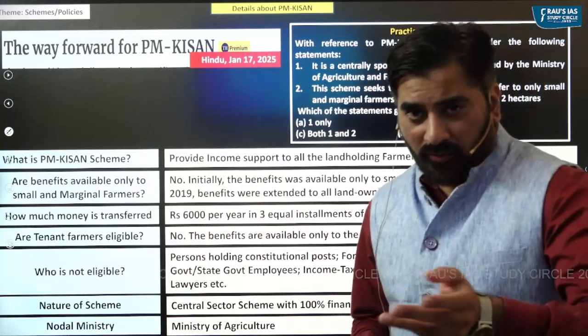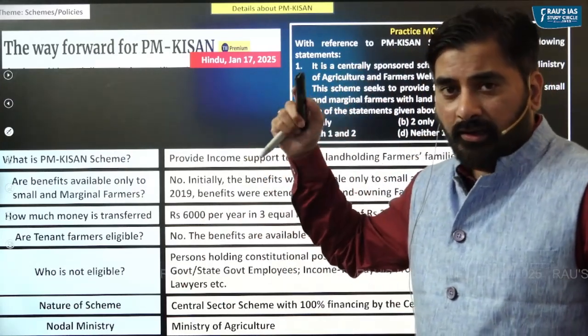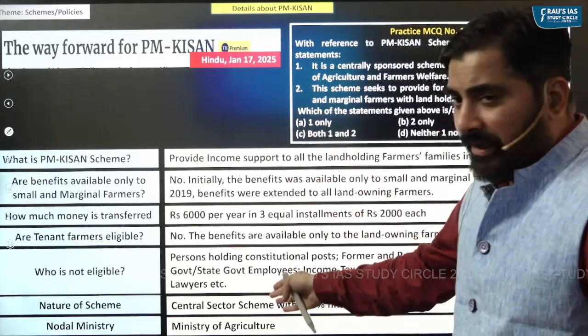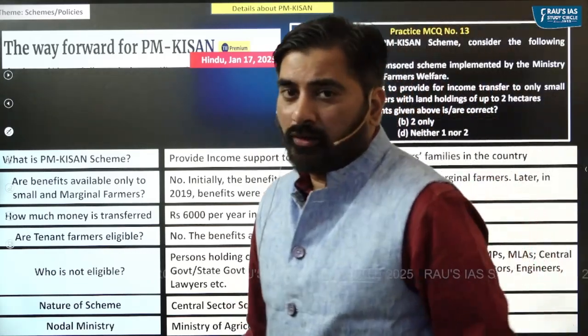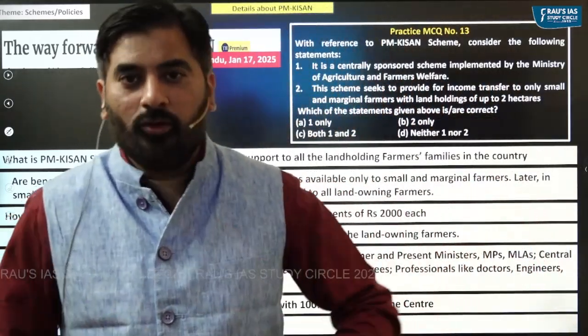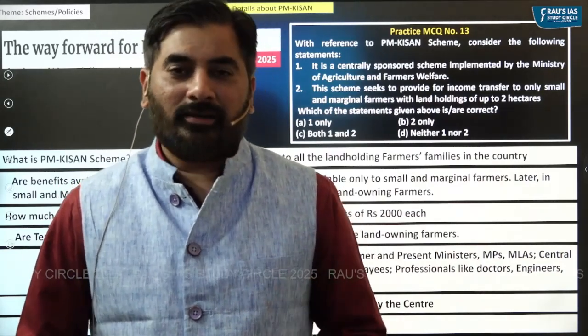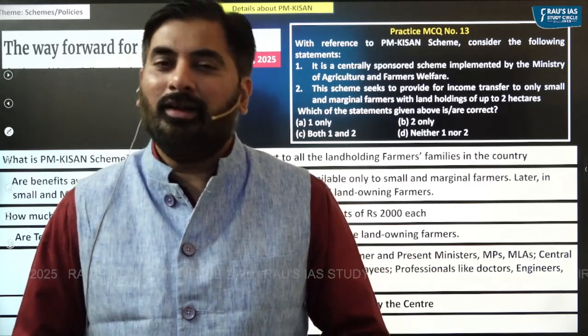Recently, all of you must have come across this article in The Hindu newspaper related to PM Kisan. So accordingly, I have highlighted the important details about PM Kisan along with a practice question. Please go through these schemes and policies, try to solve the practice questions and comment your answer in the comment box.